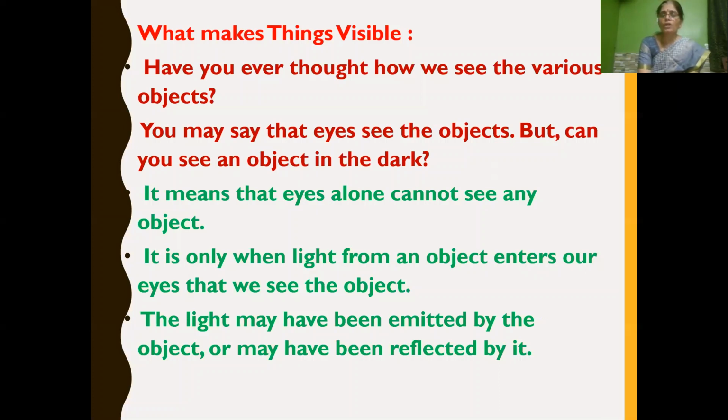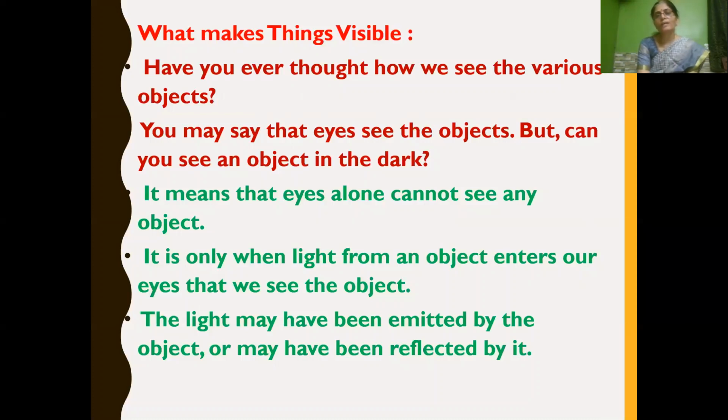Have you ever thought of how we see various objects around us? We may say immediately that we see by our eyes. But if you ask, can you see the same object in the dark? It means that eyes alone cannot see any object. When can we see the object?